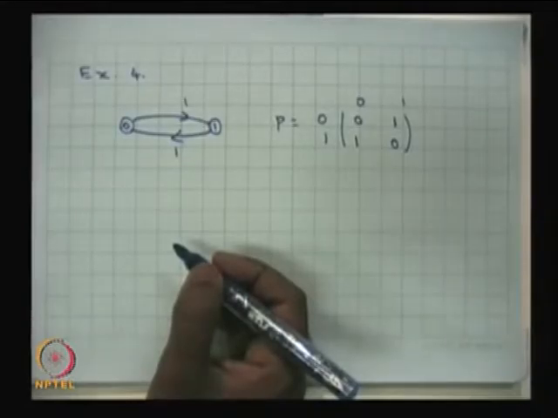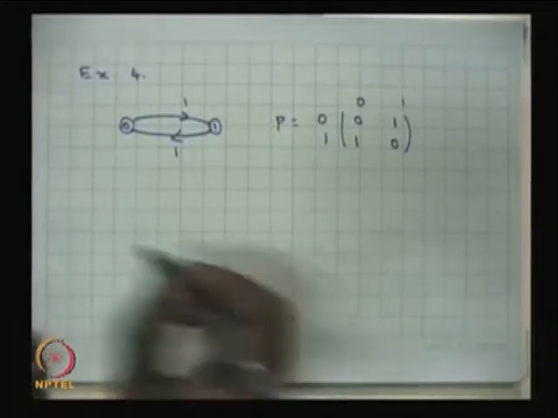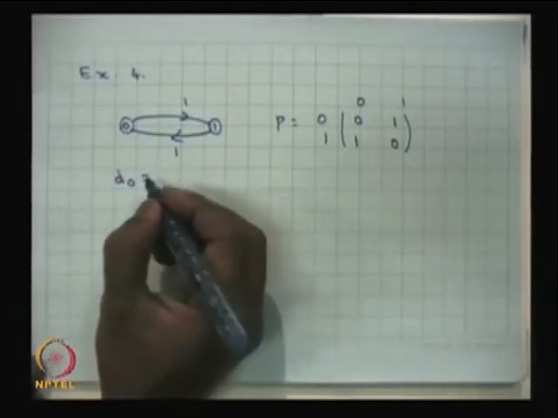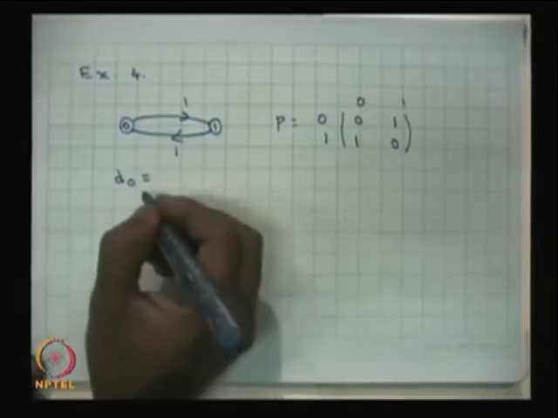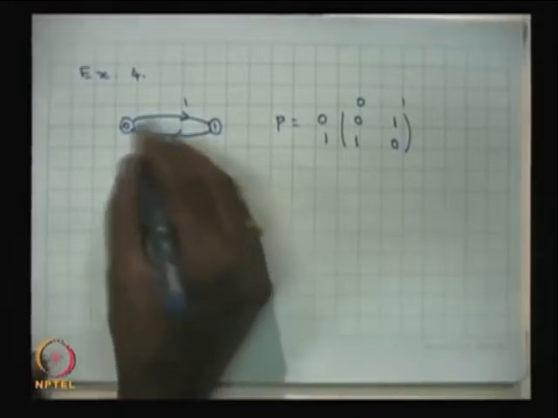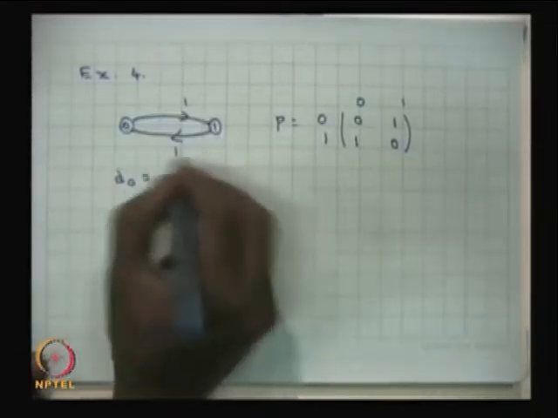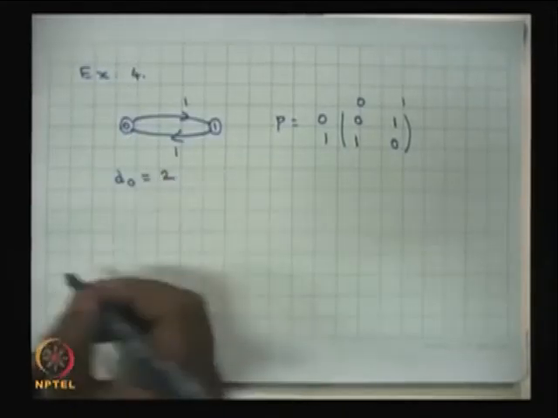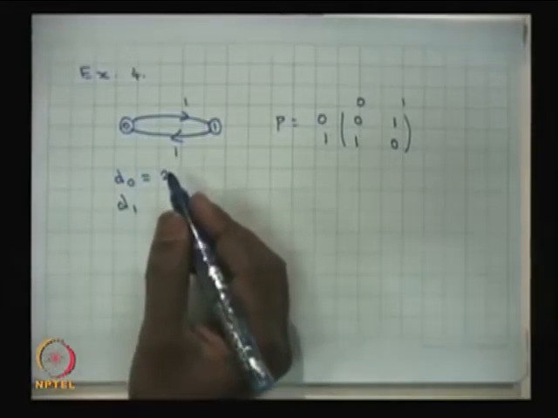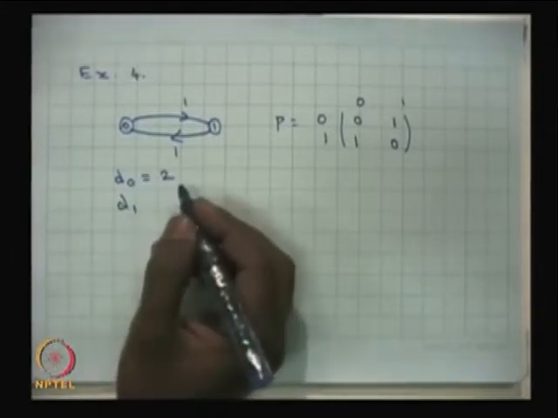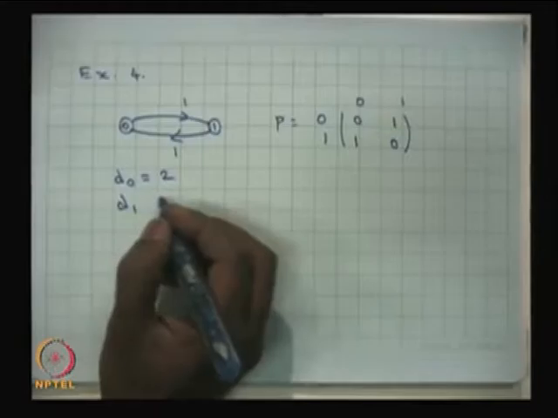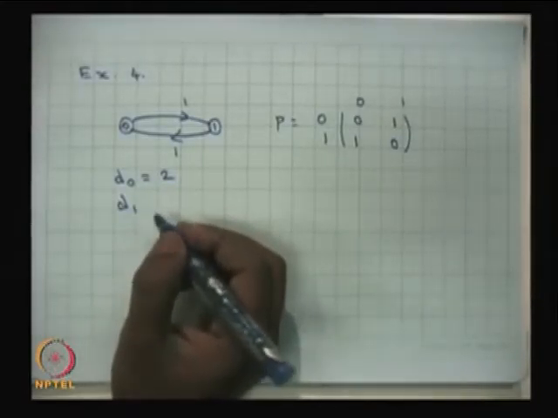it is not aperiodic because there is no self loop. So, if you find out the periodicity for the state 0, the greatest common divisor of the number of steps in which the system starting from the state 0 comes back to 0, and since it can come back in 2 steps or 4 steps and so on, therefore, the greatest common divisor is 2. Similarly, since it is a finite state model, if one state has a periodicity, then all other states also have the same periodicity as long as it is irreducible.